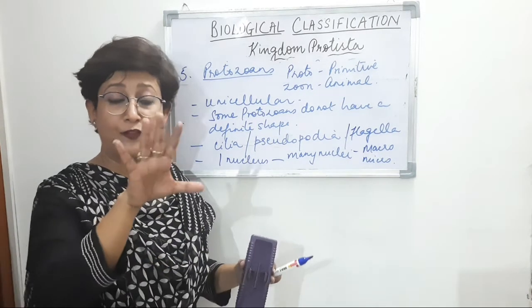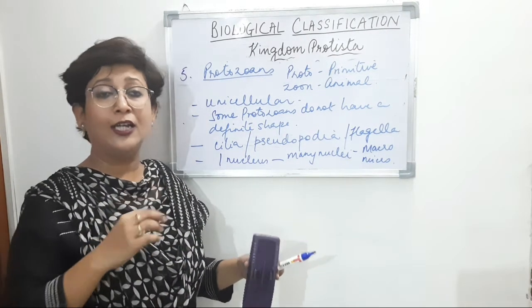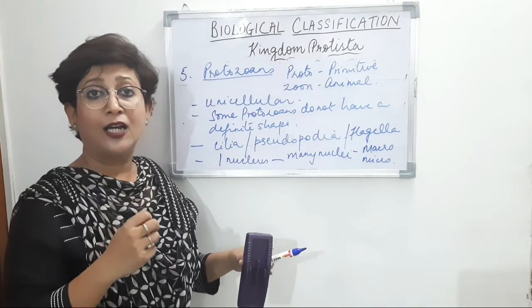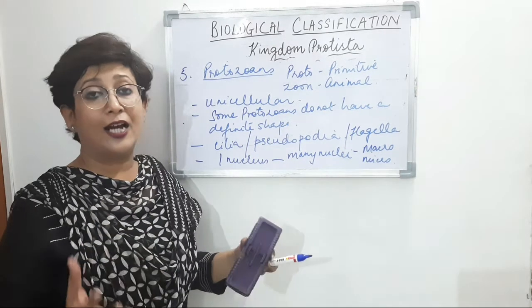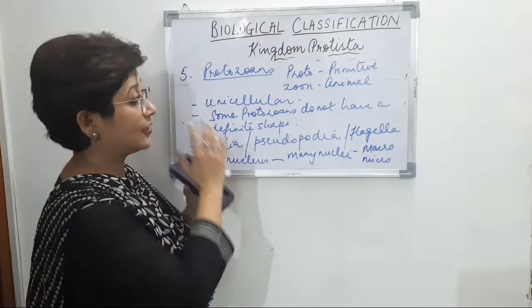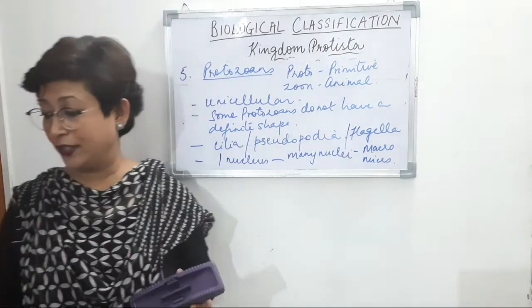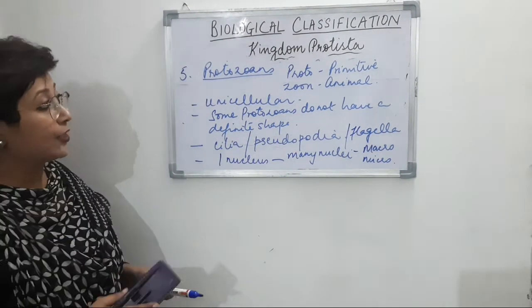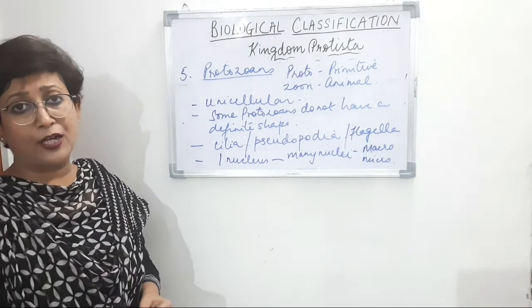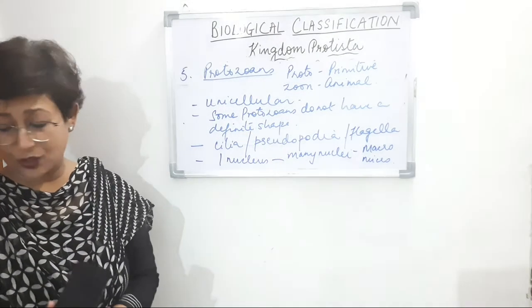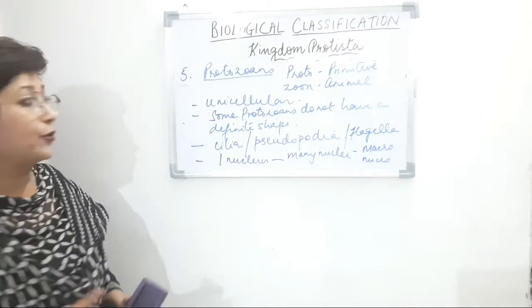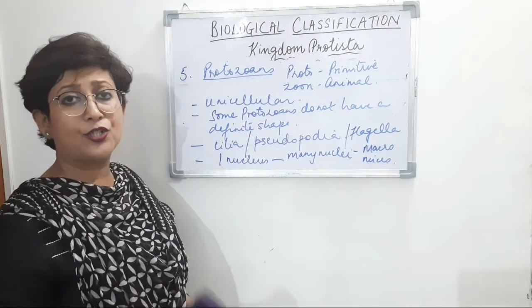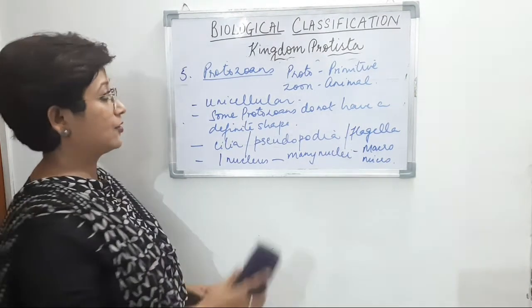Holozoic means there are 5 steps: ingestion, digestion, absorption, assimilation and egestion. We've discussed this in the earlier classes. And the mode of reproduction is sexual as well as asexual, and the sexual mode of reproduction is by the formation of gametes, right?